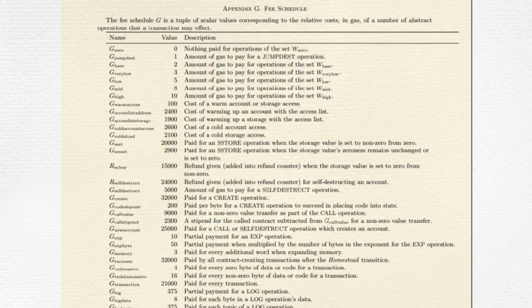Now I hope you are getting a somewhat clearer picture of what gas is. It is basically the unit of computation. For transaction purposes, the computation required is equivalent to 24,000 units of gas. Similarly, for adding, this much is the unit of gas requirement.